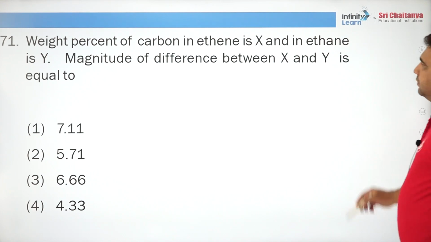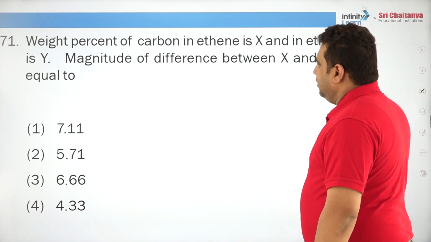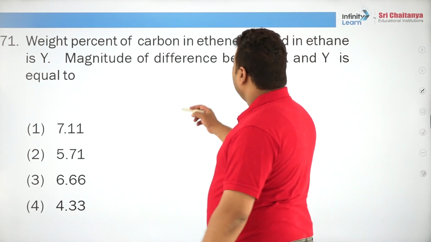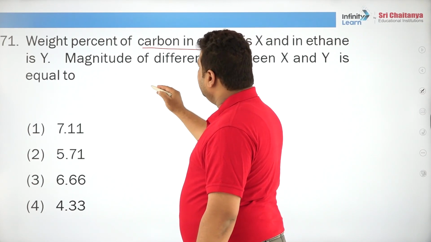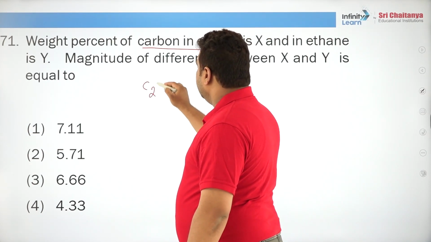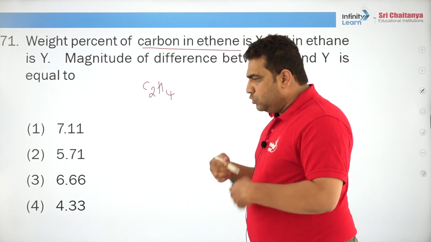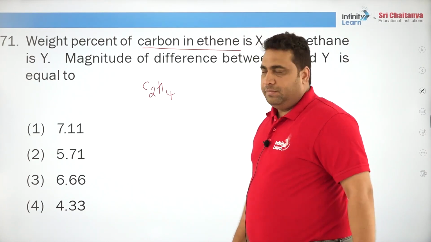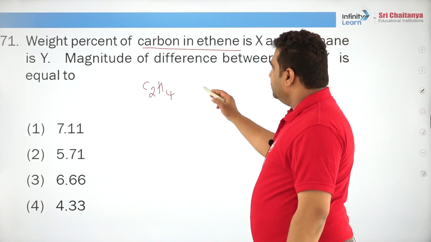Weight percent of carbon in ethene is X and in ethane is Y. How to find weight percentage? Very easy question. Be careful to take ethene here, because if by mistake you go for ethane, our solution will be correct, but the final result will be wrong. So, how to find the percent composition?